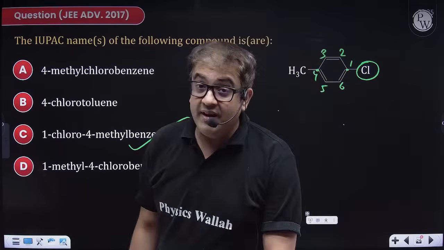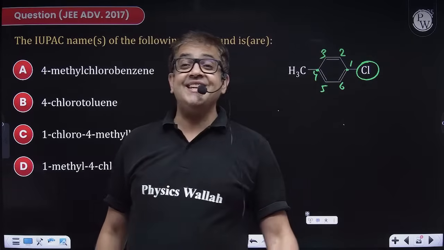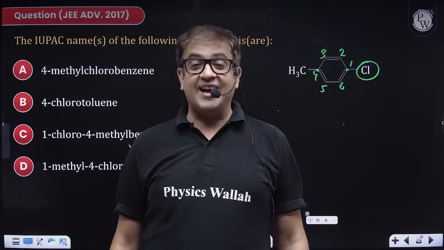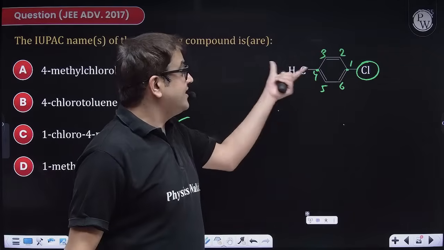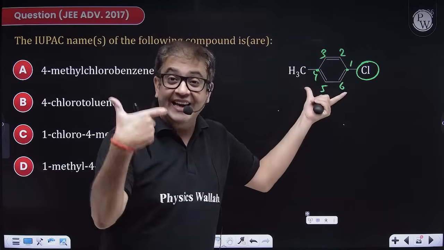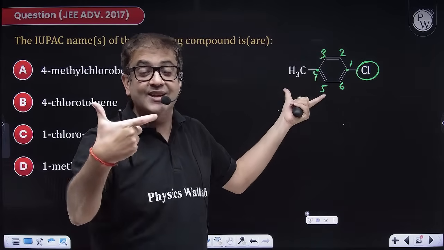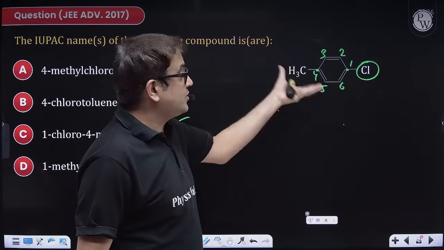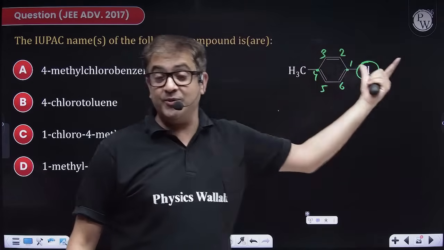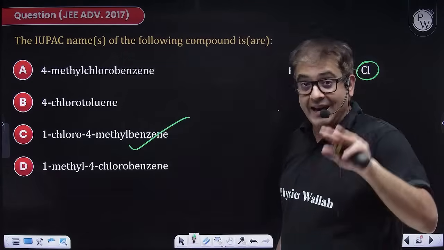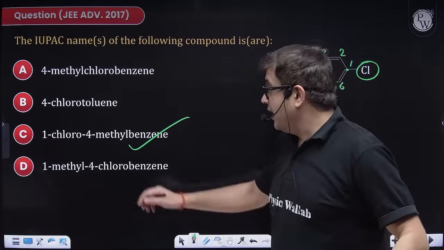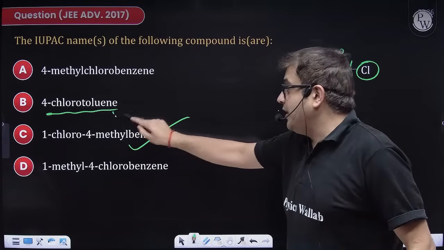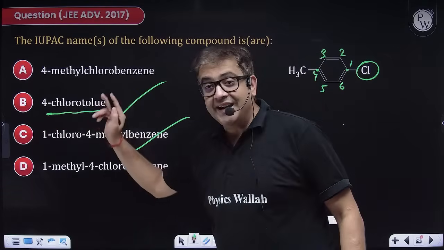But even for aromatic compounds, their general name is considered as IUPAC names. So benzene with a CH3 is known as toluene collectively. So if you take toluene as your foundational organic compound, this toluene is having chlorine at the 4th position, at the para position. So para is actually a general name, but saying 4-chlorotoluene is also correct. So B is also right and C is also right.